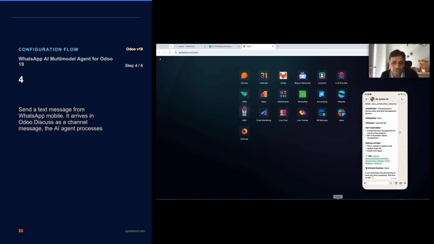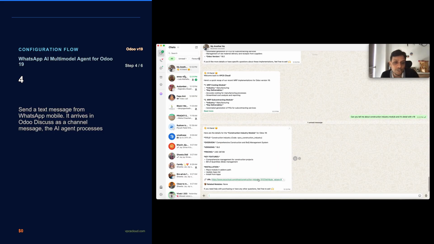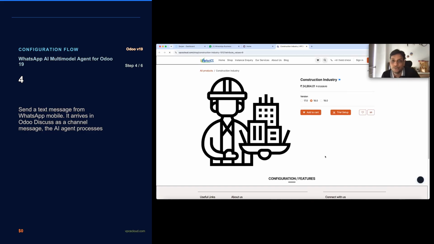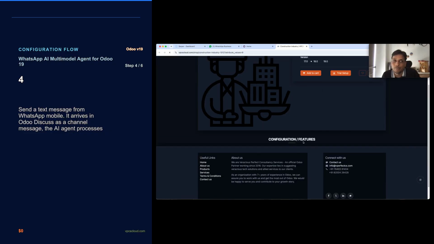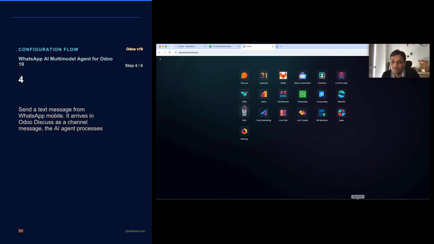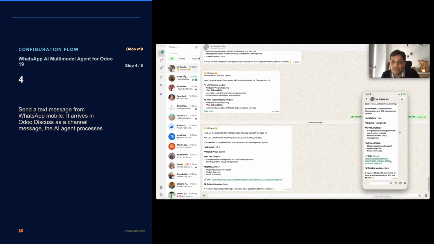I can show you that particular URL from here, because mirroring is read only, so it won't allow me to open that, but I can show you over here. You will see the module is open from my app store. This way it will communicate with you. It supports multimodal, so I can record my voice and ask something, and it will respond to that also. Let me try it.